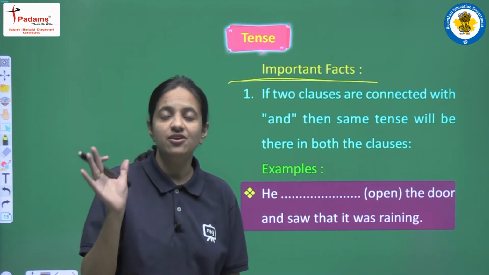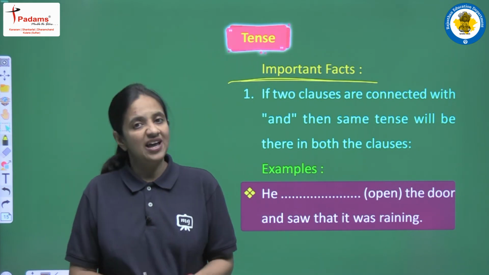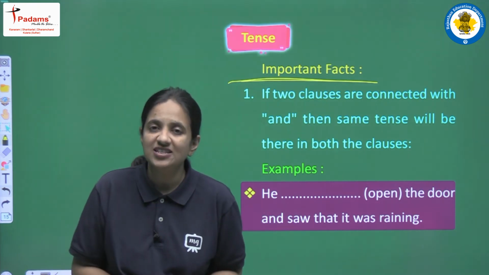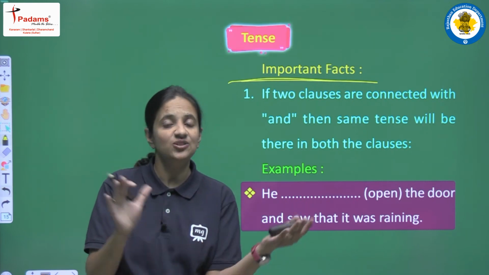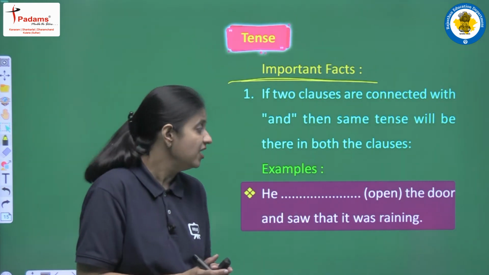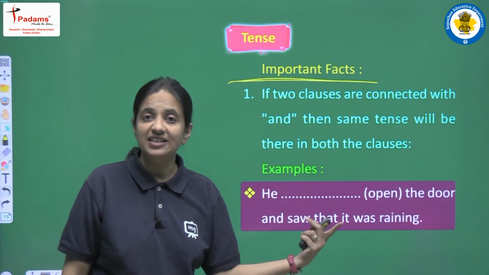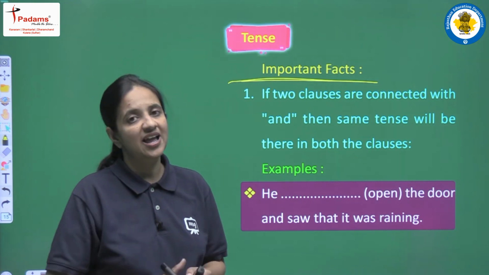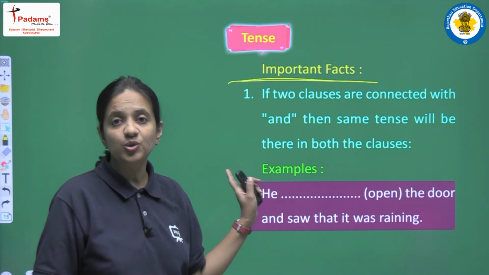So this is the very first point, and according to this point, if we have two clauses, and both the clauses have one conjunction, that is and, right, meaning both clauses are connected with and, and one clause is given complete and in the other clause we are given a blank, then we have to follow the same tense that we have in the given clause. So what does it mean, we have an example to clear the thing.